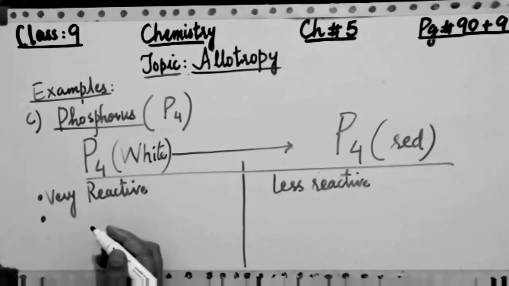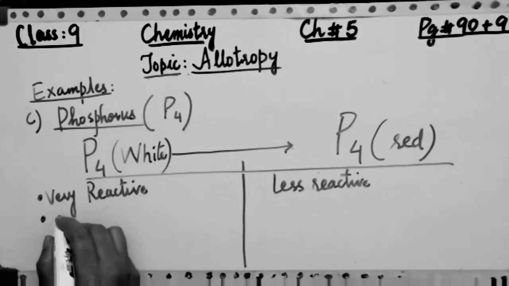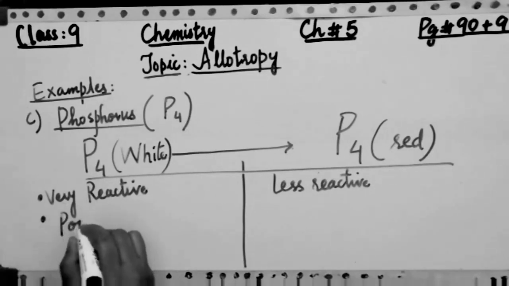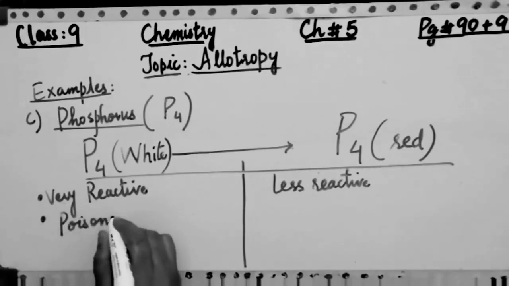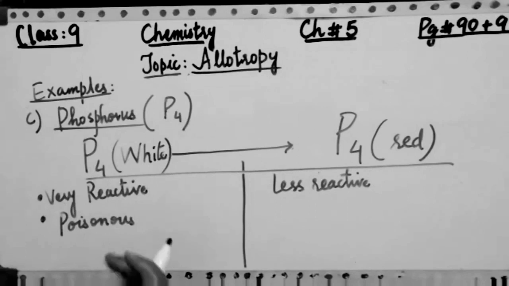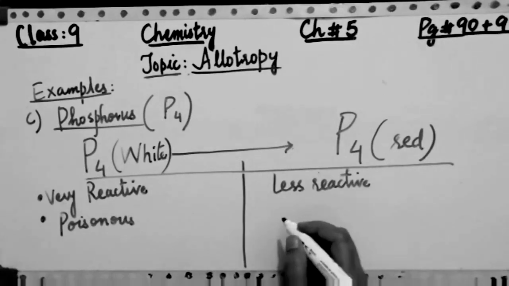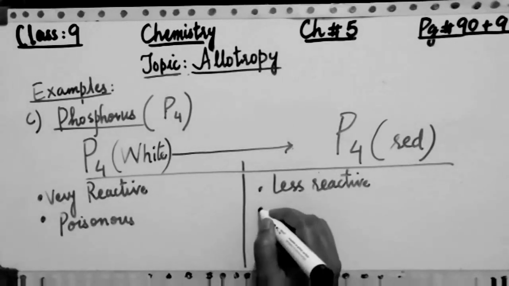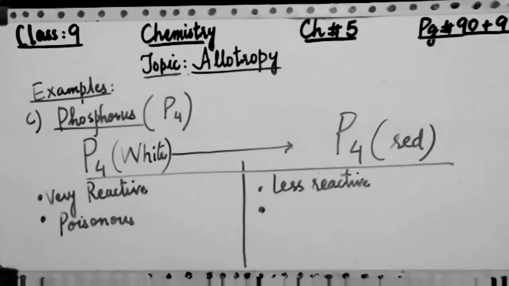Now the second point. The second point is dealing with their nature. Either they are poisonous or non-poisonous. So basically white phosphorus is poisonous, while on the other hand red phosphorus is non-poisonous.